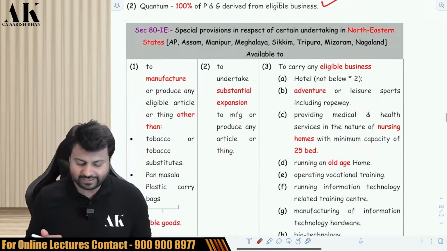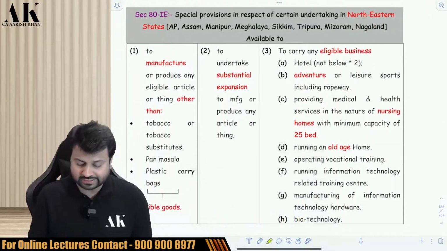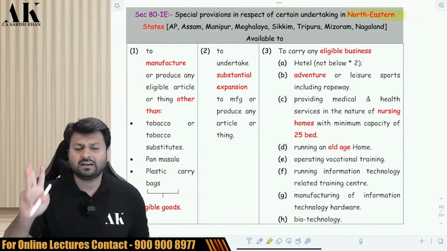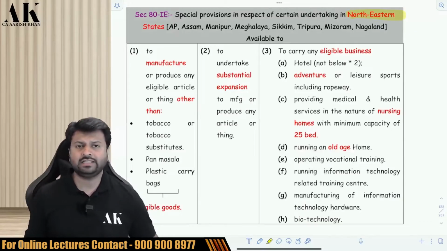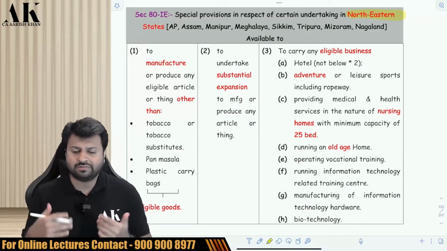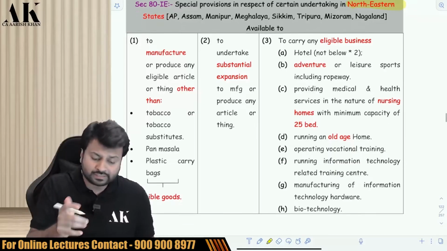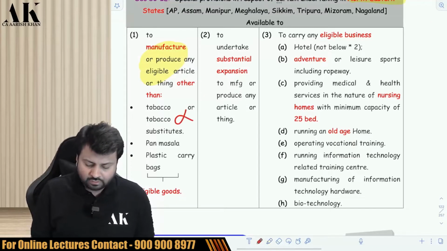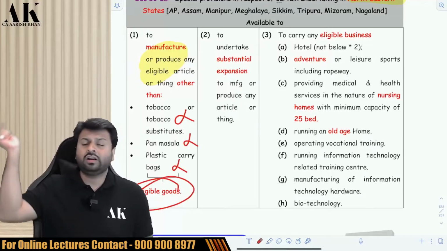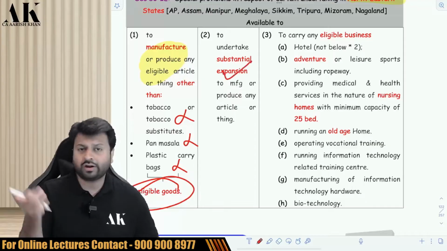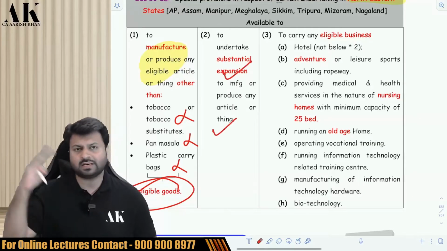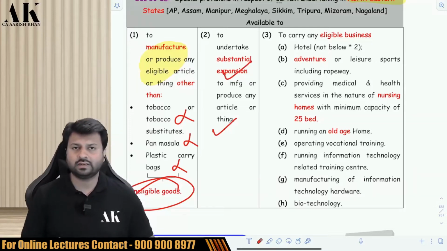Next. ATIE is for certain northeastern states like Arunachal Pradesh, Assam, Manipur, Meghalaya, Sikkim, Tripura, Mizoram, Nagaland. These are certain northeastern states to whom the government has given the benefit. If you go to northeastern states and manufacture any article or thing, other than these: don't manufacture tobacco substitute, pan masala, plastic carry bag. These are ineligible goods. Or if you are already manufacturing in these states, then you have to do substantial expansion. Substantial expansion means the same thing which you have seen in the previous section.